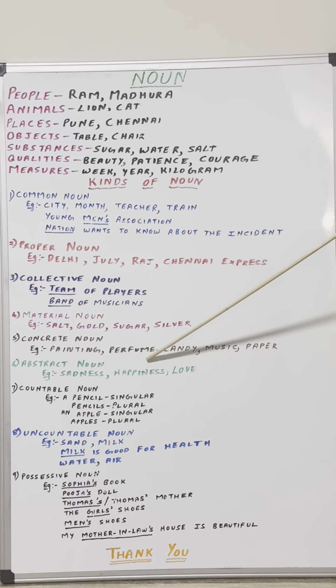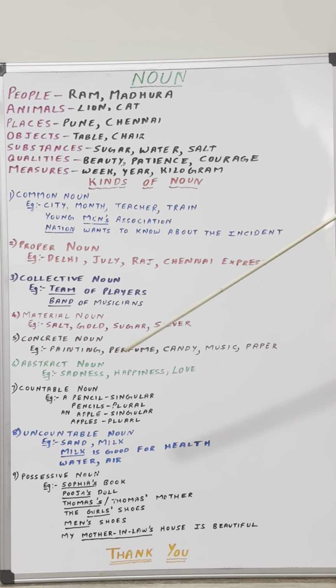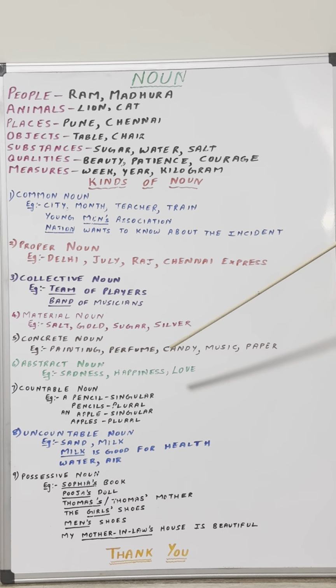Similarly, perfume. Oh, it's a nice perfume. How do you say that? Because you can smell it. It's possible for you to smell it. Candy. You taste the candy and you say, it's very nice, it's yummy. How do you say that? You taste it and you say it. Music can be heard. Loud music, soft music can be heard. You can hear it. Similarly, paper. Is it possible for you to see the paper? Is it possible for you to touch the paper?